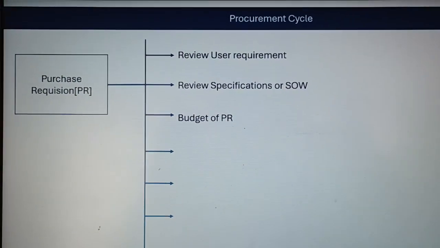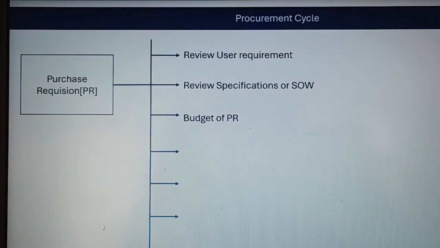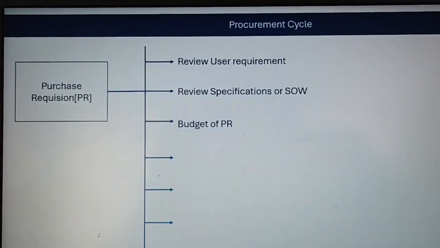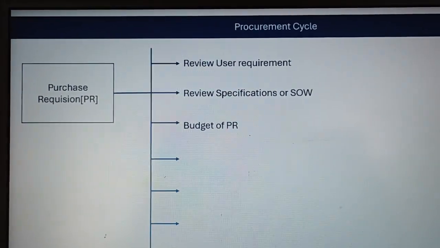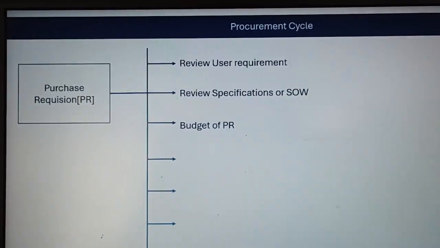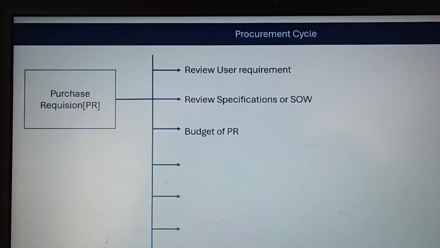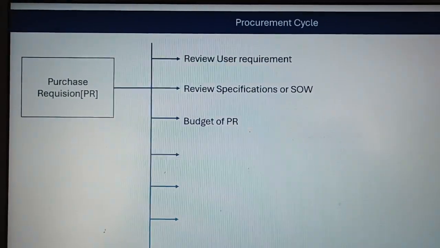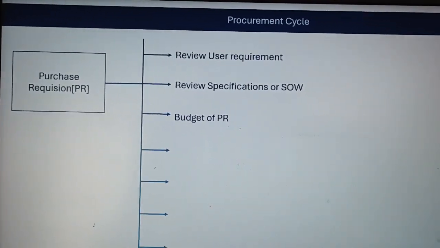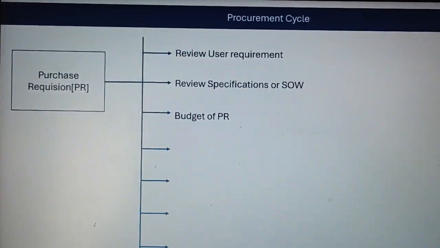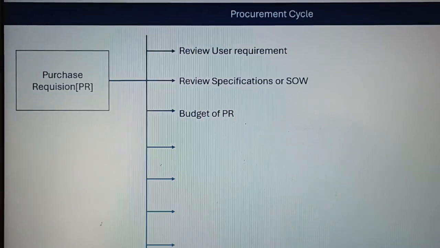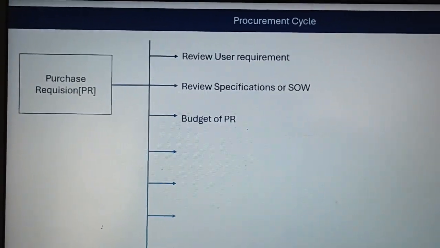There are so many misconceptions about the budget. For example, suppose we want to buy a machine which costs 10 lakh rupees, and our user department raises a PR with an approved budget of 10,000. We cannot process that.